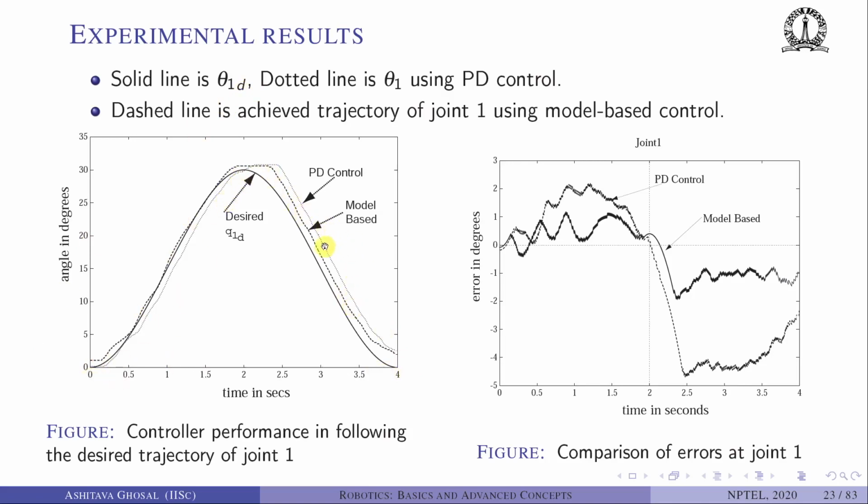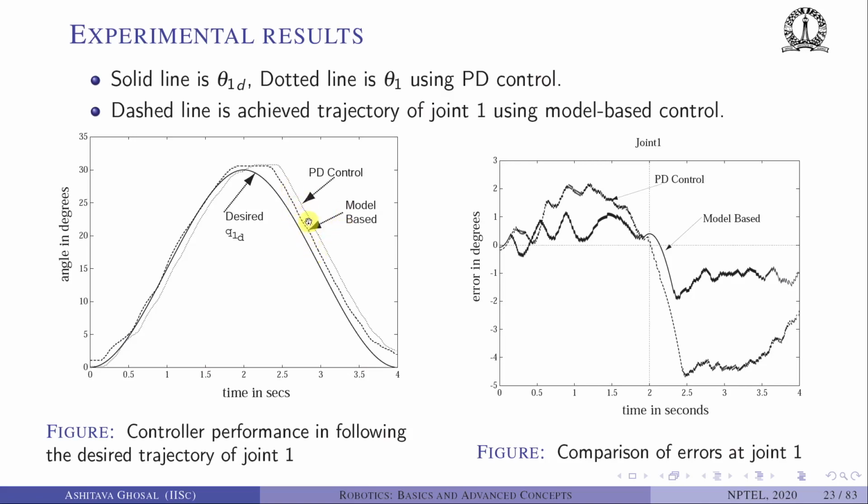The first dashed line is the trajectory of theta 1 due to the model when the model based terms were included. The second small dotted line is what happens when you do a PD control. Basically, we modified theta i star to include the theta d dot and theta d double dot.